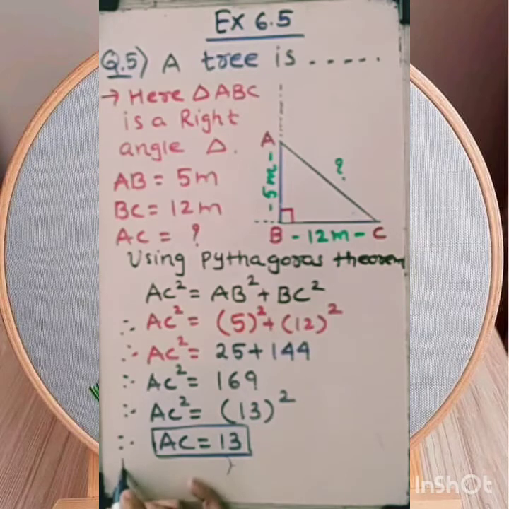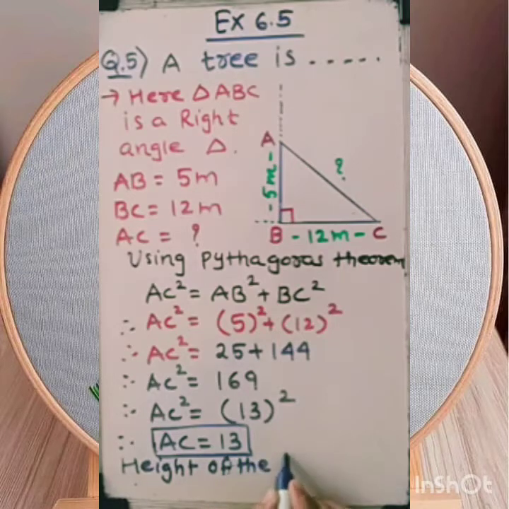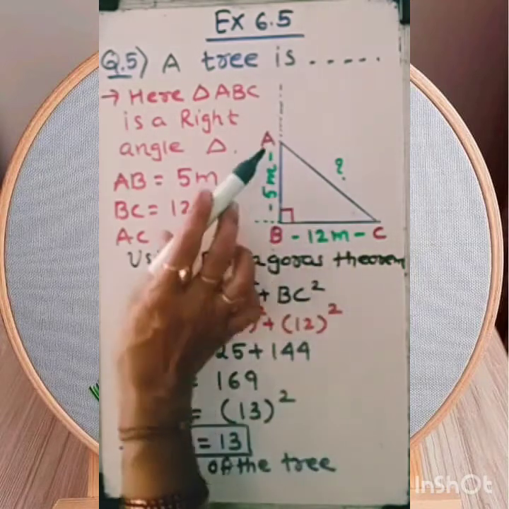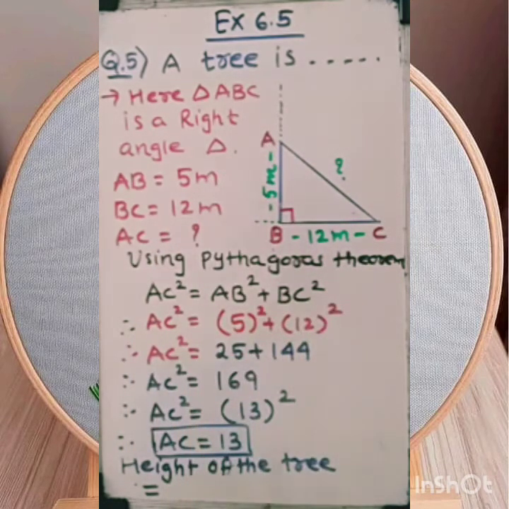Of course the height of the tree will be the sum of AB, this much portion, plus AC. So I should say AB plus AC is the total height of the tree. Agree?